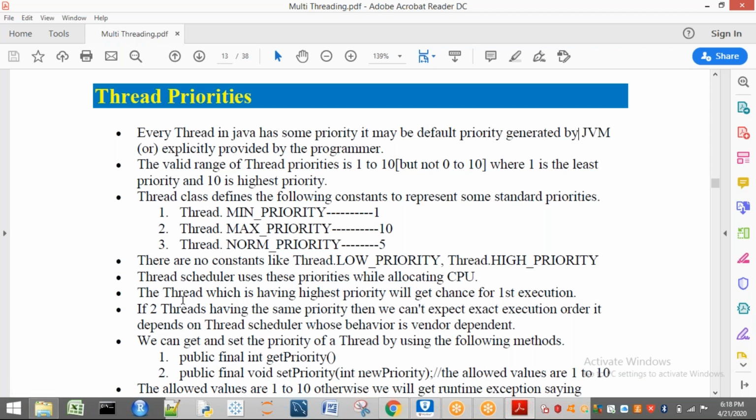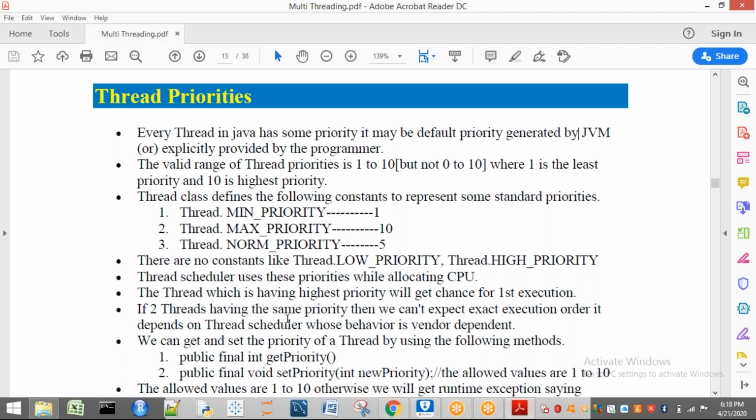Now, for example, if two threads have the same priority, then what happens? We can't expect which one is going to execute first. It is based on your thread scheduler behavior. If your thread scheduler follows an algorithm like first come first serve, then it gives a chance to whichever thread entered the queue first.